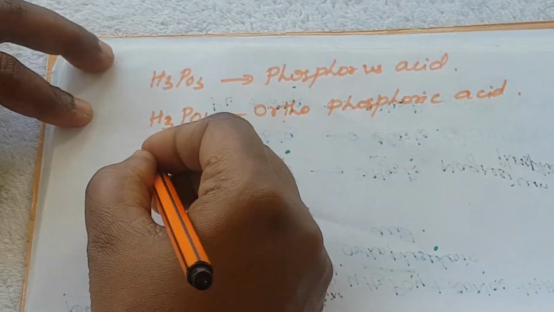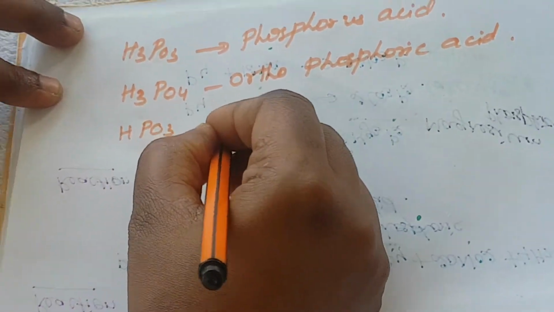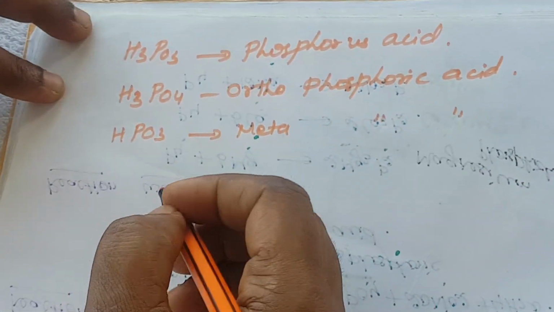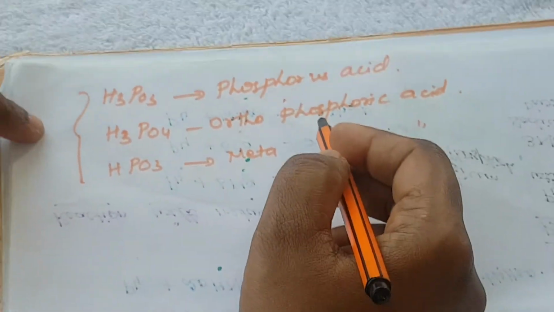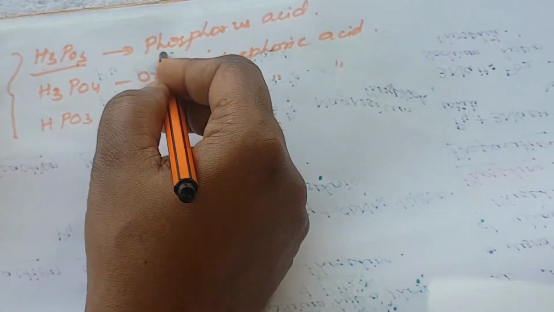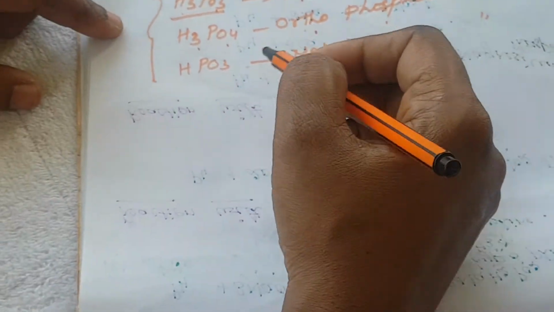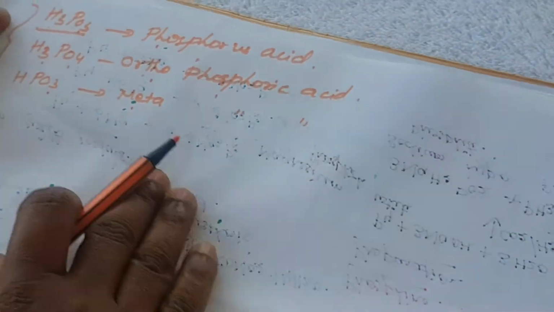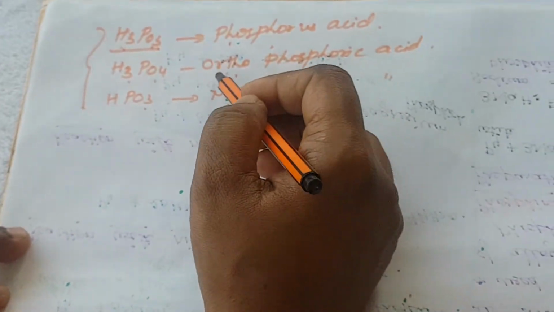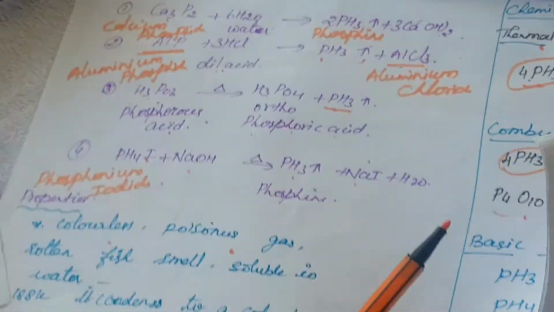And another one is HPO3, metaphosphoric acid. These are the different types of phosphorus acids, with just slight changes in formula. H3PO3 phosphorus acid, H3PO4 orthophosphoric acid, HPO3 metaphosphoric acid. Just remember the formulas and you can easily learn the reactions. Phosphorus acid, orthophosphoric acid and metaphosphoric acid are very important.